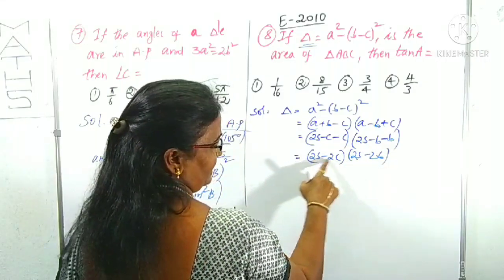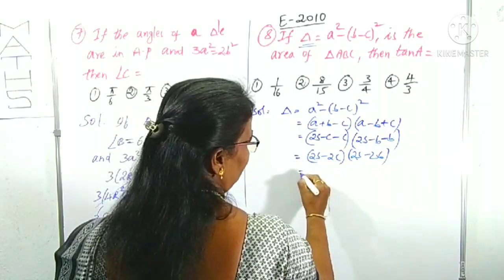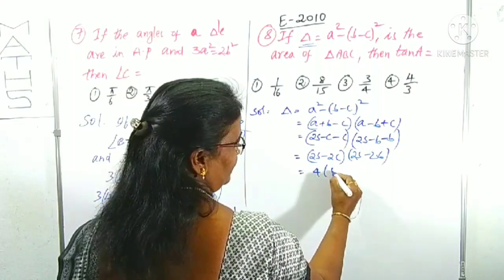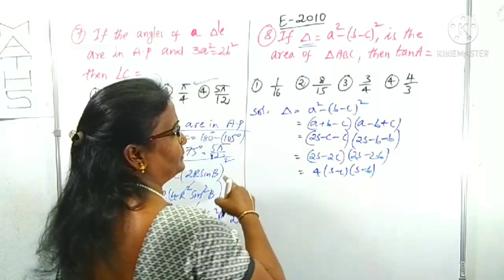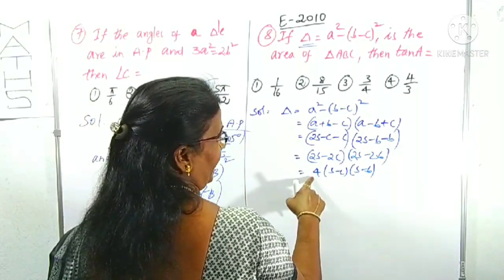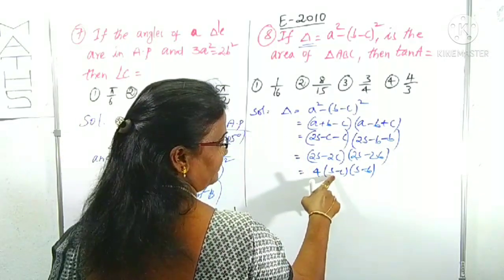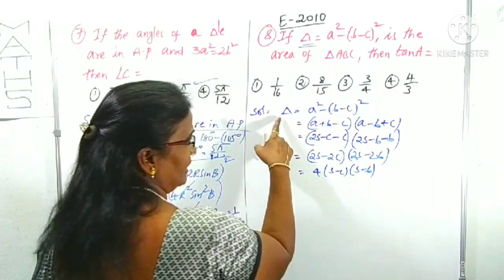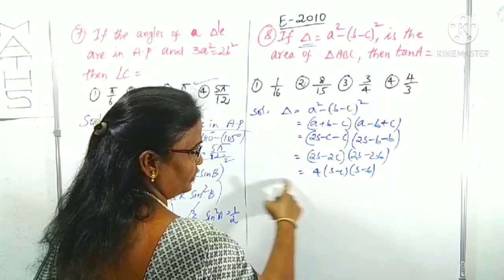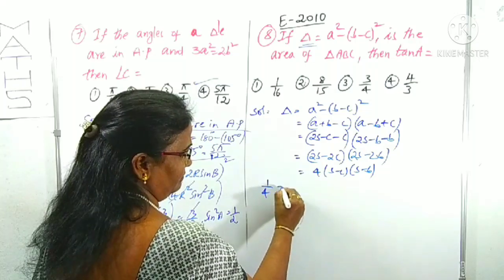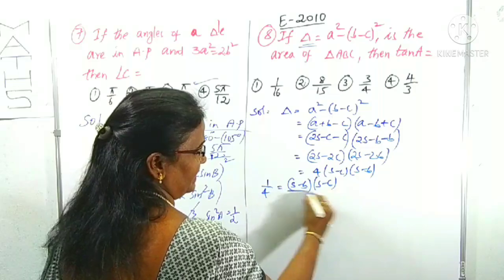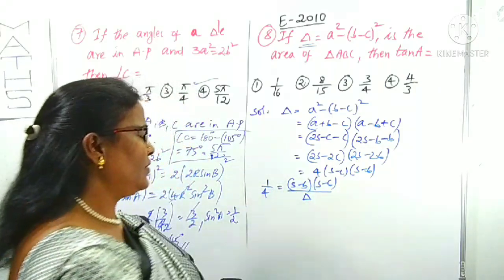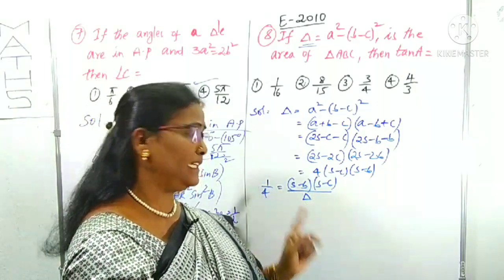But taking the 2 is common here and here, 2 into 2 4 will come out, 4 into s minus c into s minus b. This is a delta. Okay, delta is equal to 4 times of s minus c into s minus b. I am taking delta this side and 4 is the left side, that is 1 by 4 will come, that is s minus b of s minus c by delta, right. So s minus b of s minus c by delta value 1 by 4.